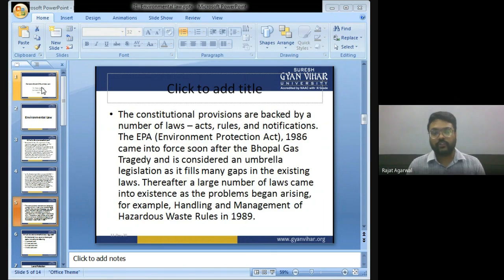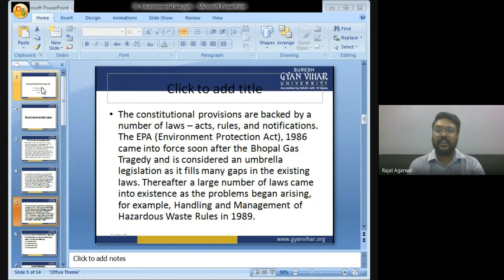The constitutional provisions are backed by a number of laws, acts, rules and notifications. The Environment Protection Act 1986 came into force soon after the Bhopal gas tragedy and is considered an umbrella legislation as it fills many gaps in the existing laws.